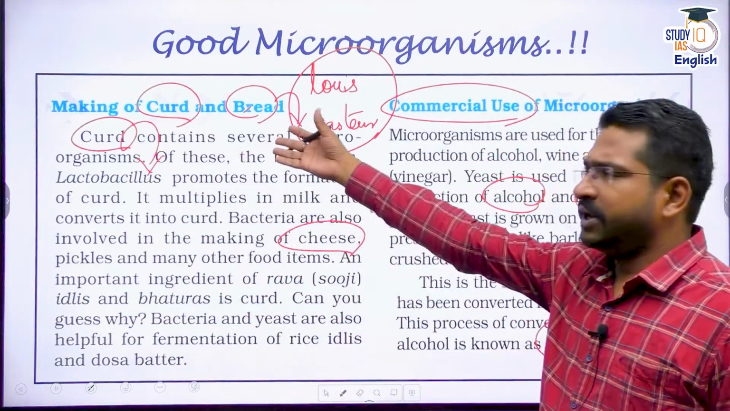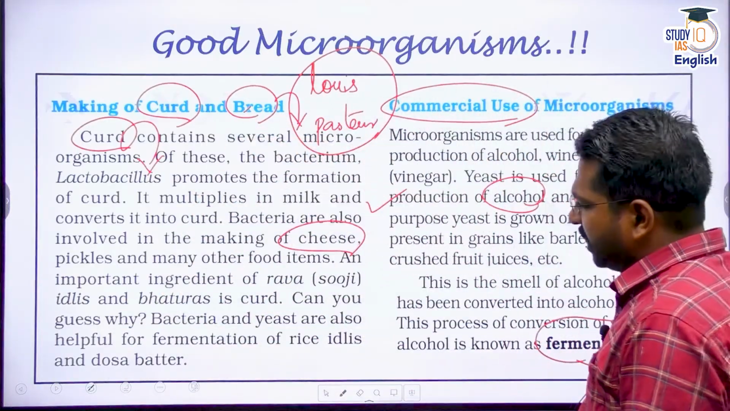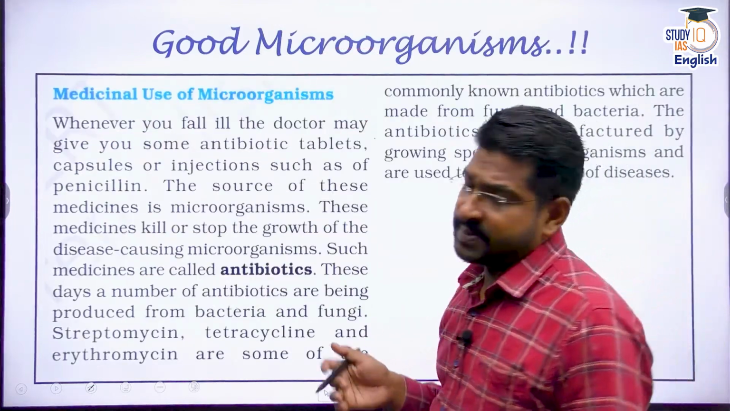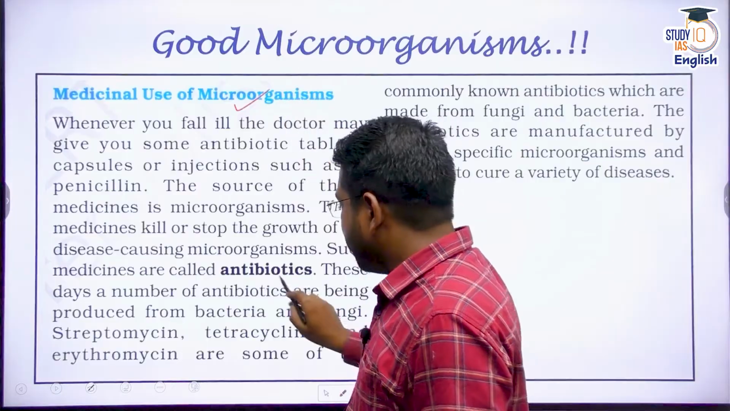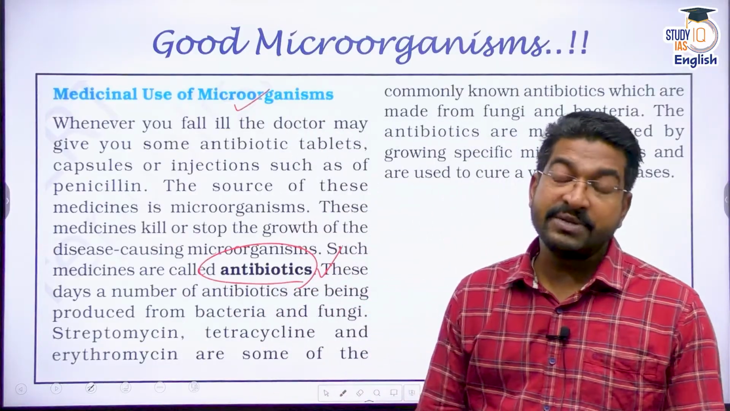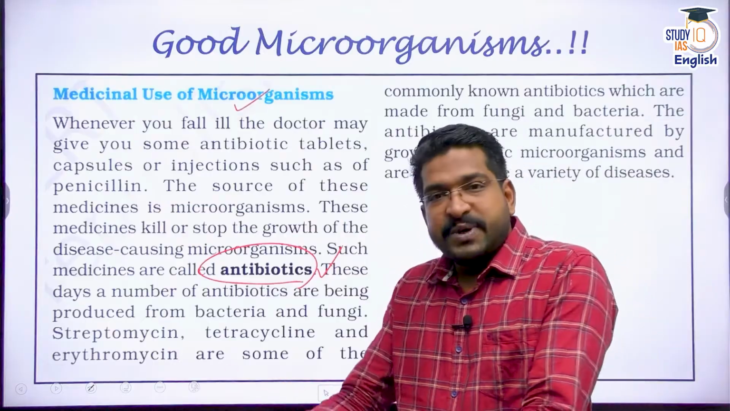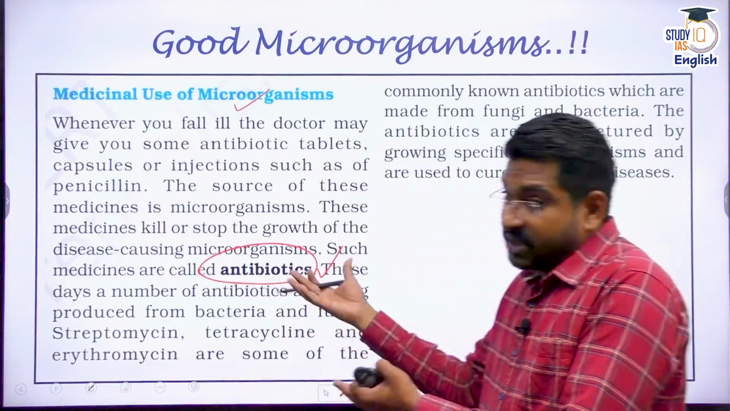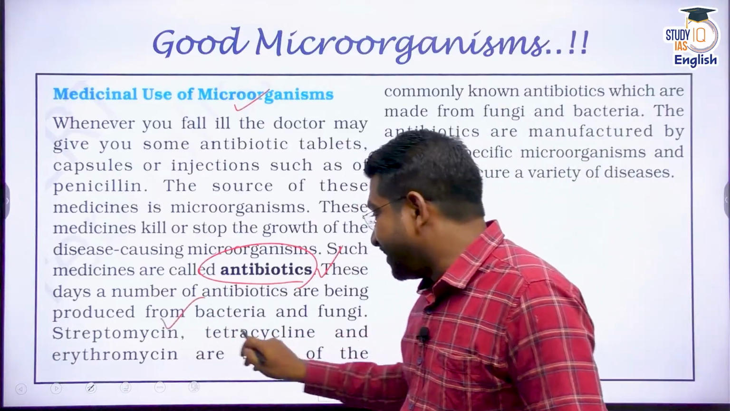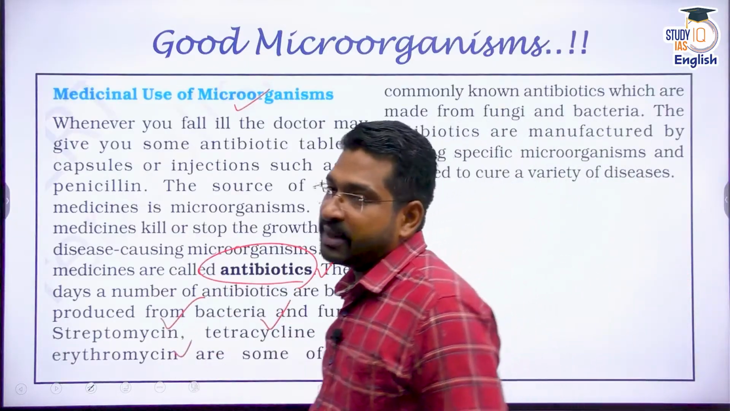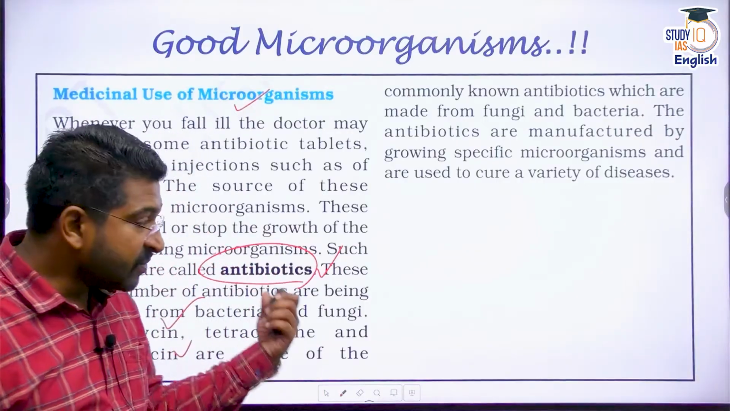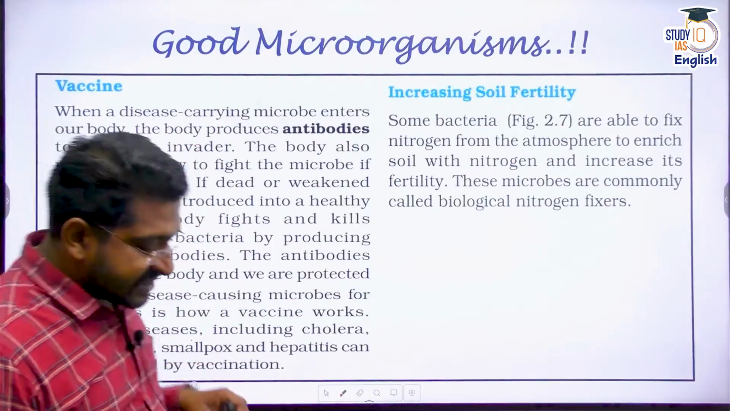So to create foods, curd, bread, make alcohol, make chemicals for commercial use. We can also use them for medicinal purposes. For instance, we can use them to create antibiotics. Antibiotics are basically chemicals which are produced from specific microorganisms like say bacteria or fungus. They help us in production of streptomycin, tetracycline, erythromycin. So many antibiotics can be produced from these microorganisms. Apart from this, we can also develop vaccines.